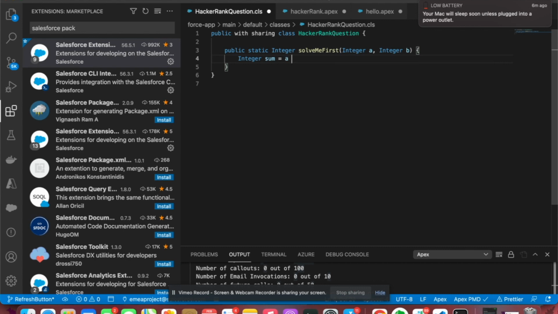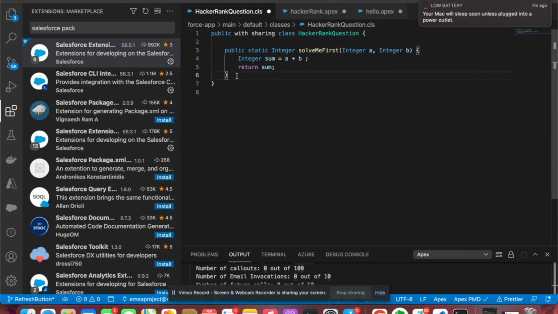Then you can assign a plus b. In the coding structure, the compiler always reads the right part of the equal sign first, and then assigns the value to the left part. So here it will read a and b, compute them, then assign the sum to the left part.